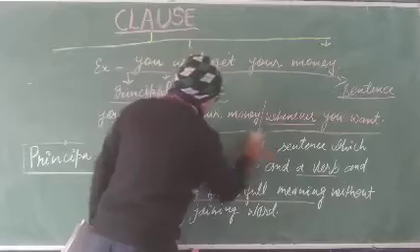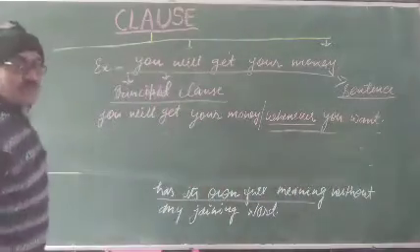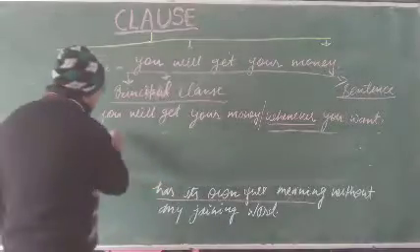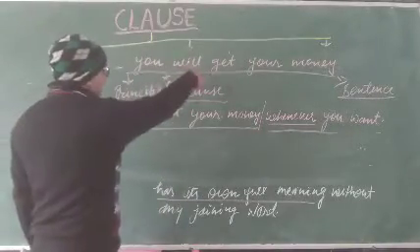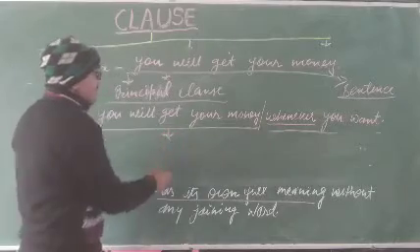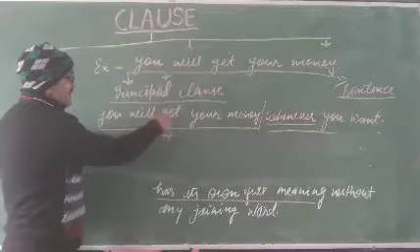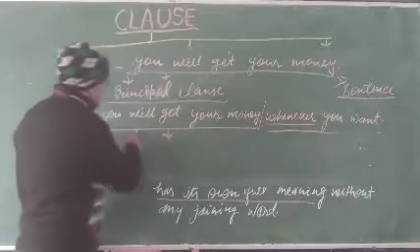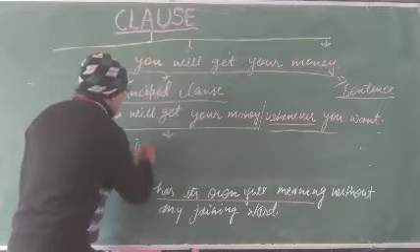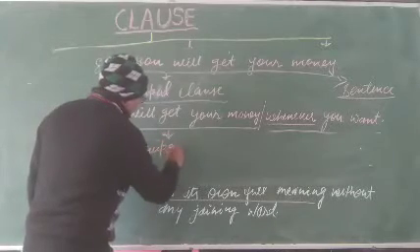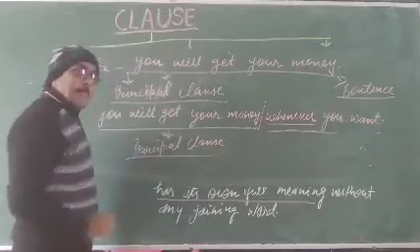The part you will get your money completes its meaning and has no conjunction. That is why this part is called the principal clause.